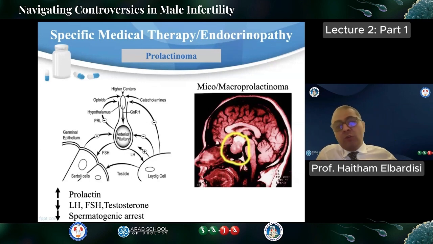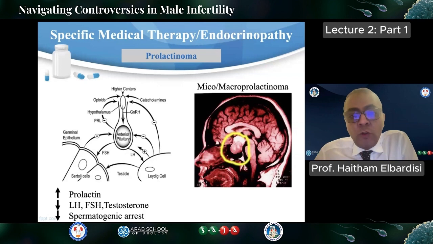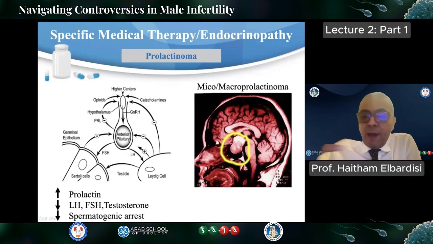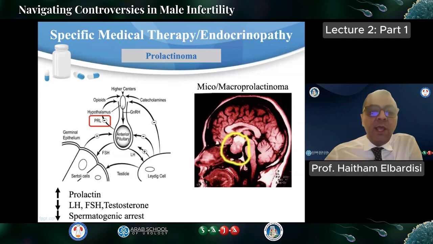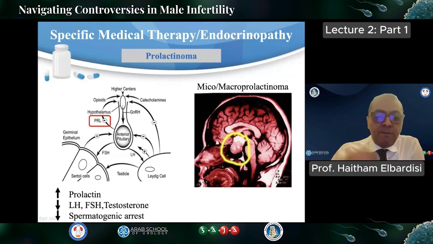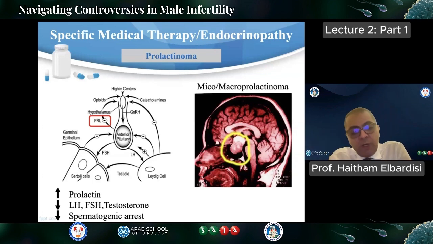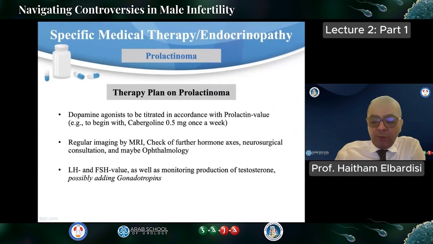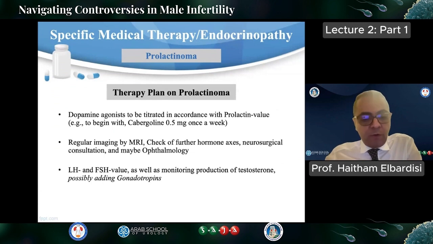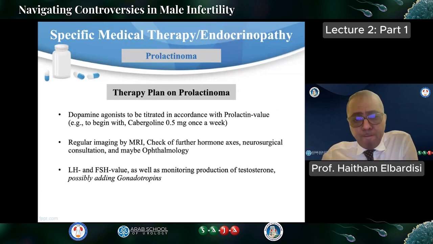Another endocrinological factor, which Dr. Hamad also mentioned during his talk, is prolactinoma. It can be either micro or macro prolactinoma based on size, less than 1 centimeter or more than 1 centimeter. Prolactin has a negative feedback effect on both the hypothalamus and pituitary, so increased prolactin eventually leads to a drop in LH, FSH, and testosterone. This is reflected in testosterone levels and spermatogenesis, causing spermatogenic arrest.